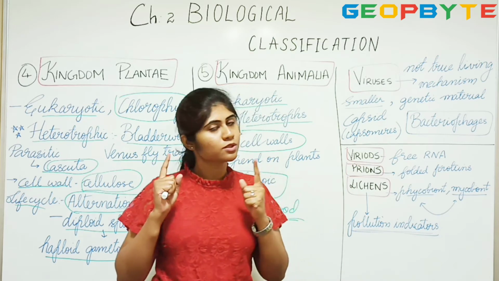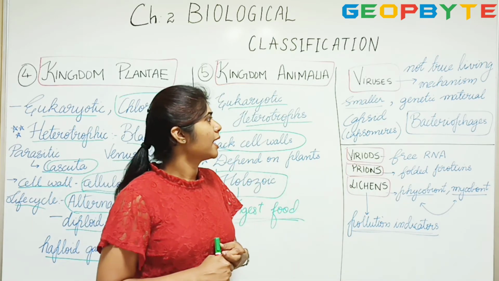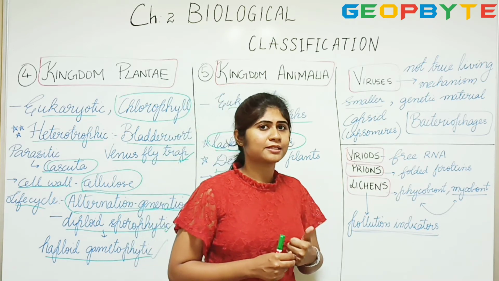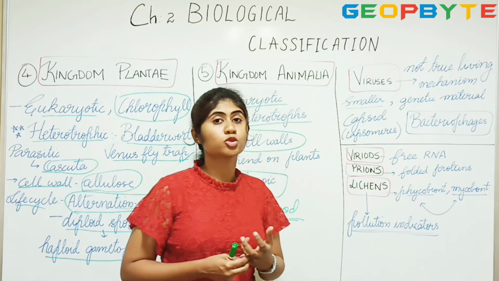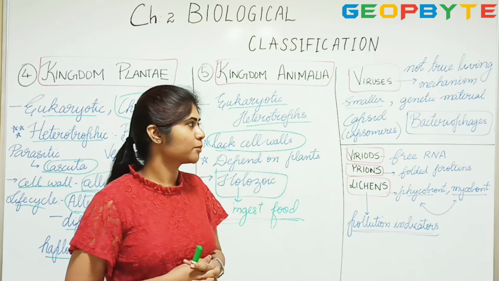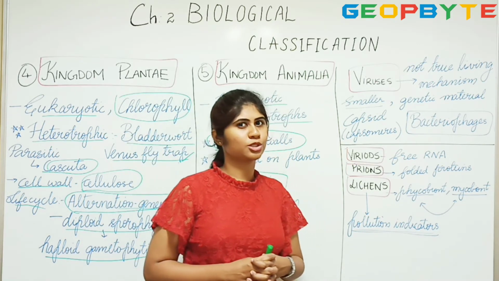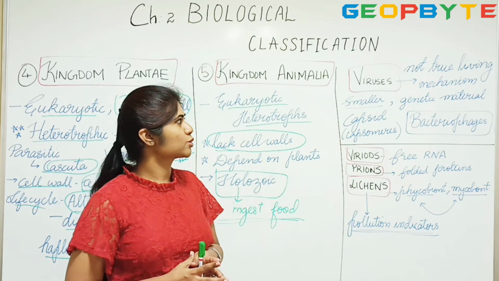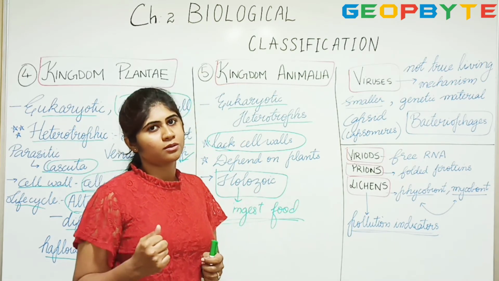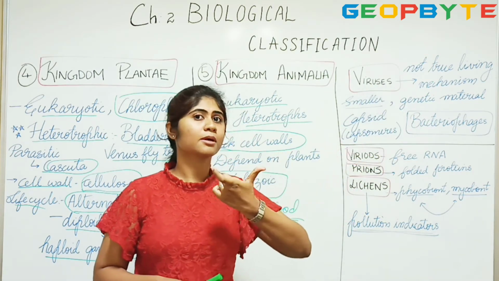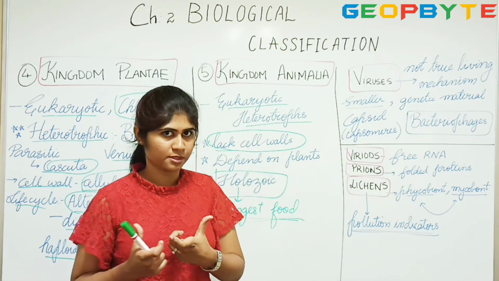That means they were smaller than bacteria, and it was actually extracted by scientists from tobacco plant, infected tobacco plants, and that extracted liquid was called as Contagium vividum fluidum. So that's nothing but a poisonous fluid. So the meaning of this word is nothing but poisonous or a venomous.